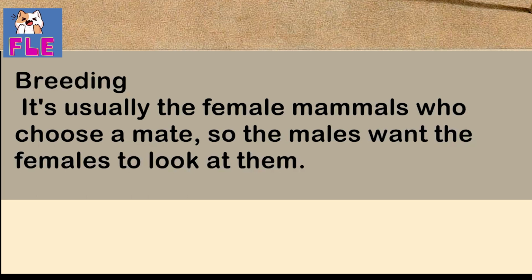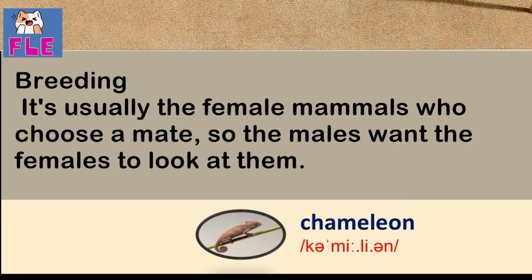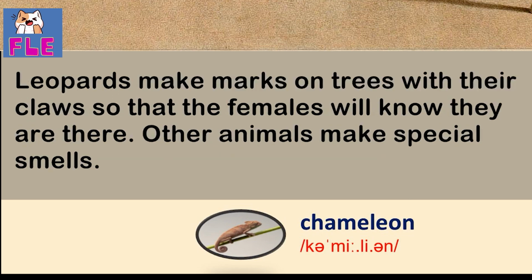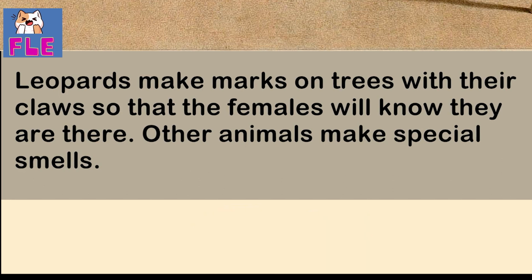Breeding. It's usually the female mammals who choose a mate. So the males want the females to look at them. Leopards make marks on trees with their claws so that the females will know they are there. Other animals make special smells.